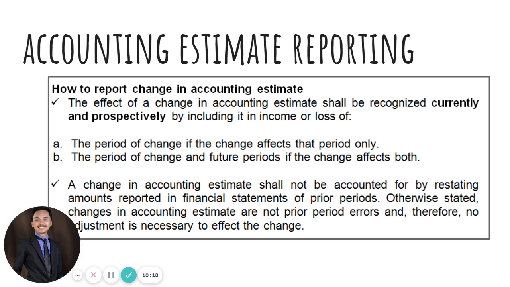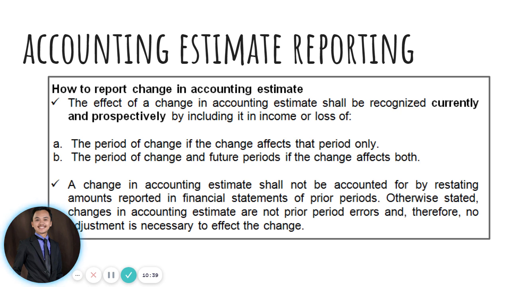A change in accounting estimate shall not be accounted for by restating amounts reported in the financial statements of prior periods, as mentioned earlier. Otherwise stated, changes in accounting estimate are not prior period errors, and therefore no adjustment is necessary to effect the change.